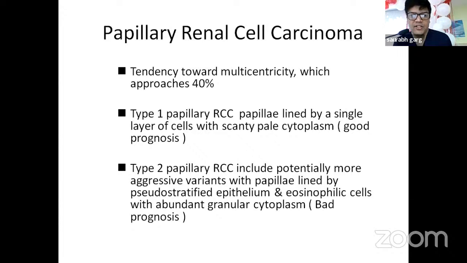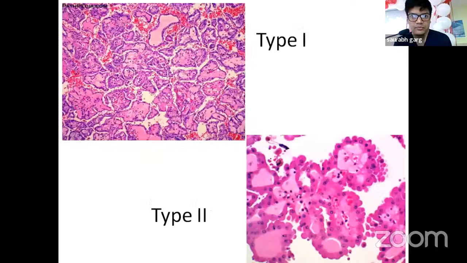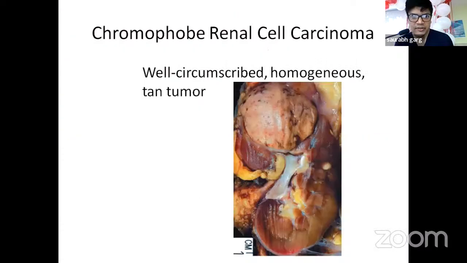In papillary renal cell carcinoma, there is a tendency towards multicentricity, which approaches 40%. Type 1 papillary RCCs are papillary, lined by a single layer of cells with scanty pale cytoplasm, and carry a good prognosis. Type 2 papillary RCCs include potentially more aggressive variants, with papillae lined by pseudostratified epithelium and eosinophilic cells; they carry a bad prognosis and have abundant granular cytoplasm. Now we can see the difference in the histopath images of type 1 and type 2 papillary RCC.